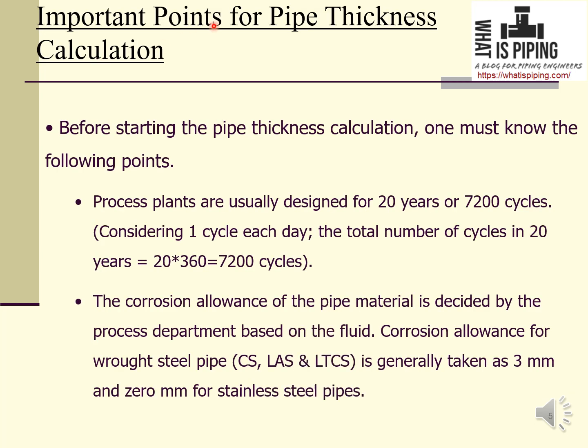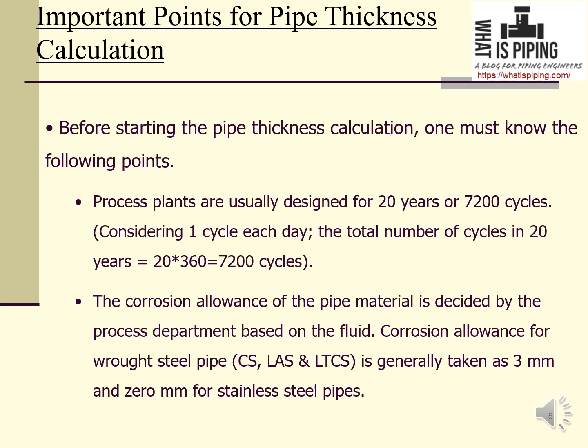Now, important points for pipe thickness calculation. Before starting the calculation, one must know a few points. First is that process plants are usually designed for 20 years or 7200 cycles. Now, how does this 7200 cycles come? It is considered that there is one cycle per day, and for 20 years it is 20 into 360, which is 7200 cycles. Usually, the number of days for this calculation is considered as 360 days, not 365 days.